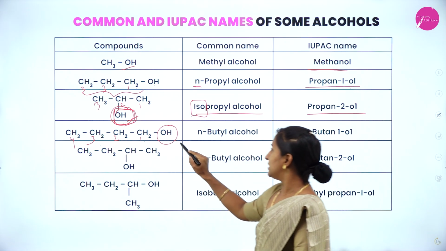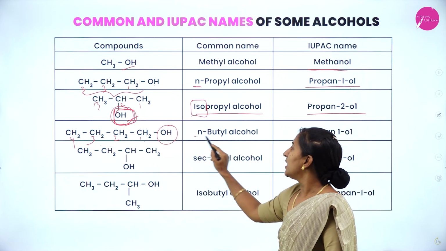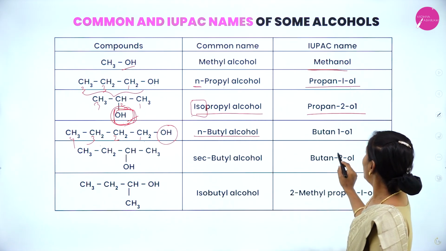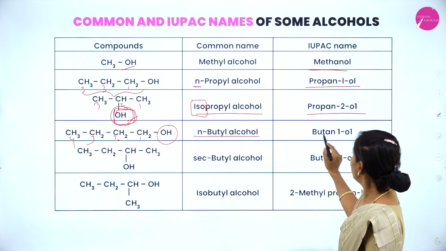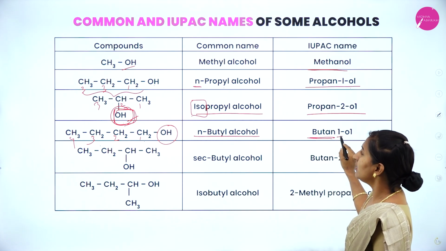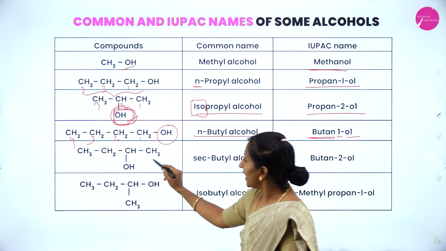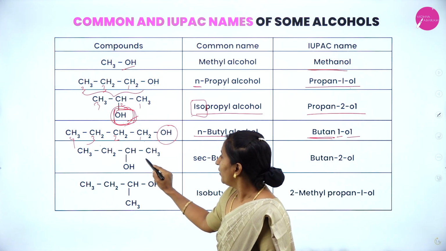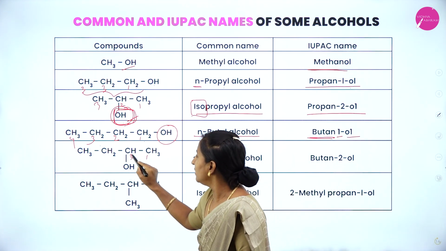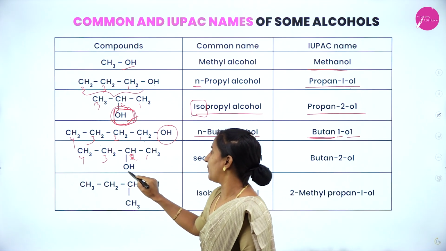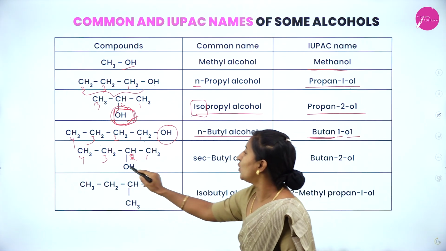Because of the straight chain, commonly we call it n-butyl alcohol. In IUPAC name, butan-1-ol.